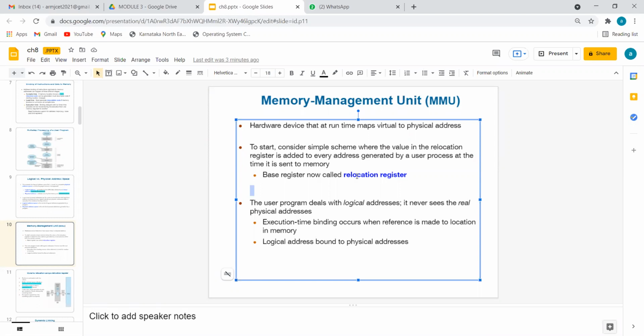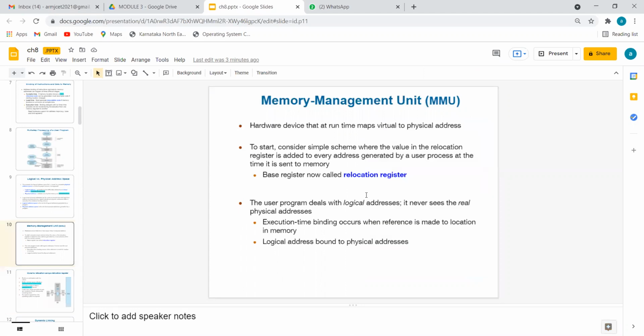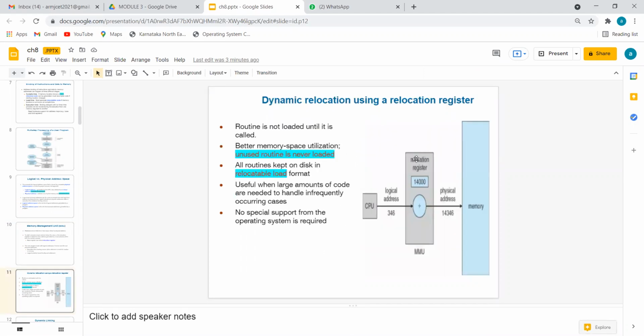If all three are continuous, what is the good way? Simply go there. All the data related to that process is continuously available, so simply start fetching and do the work. Working will be faster. To achieve that, the relocation register is there. If relocation was not there, execution becomes slower. I hope you understood. And that is what the dynamic concept is. Dynamic means going on based upon the availability.